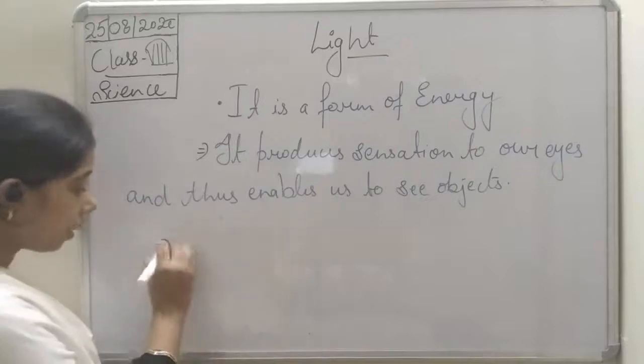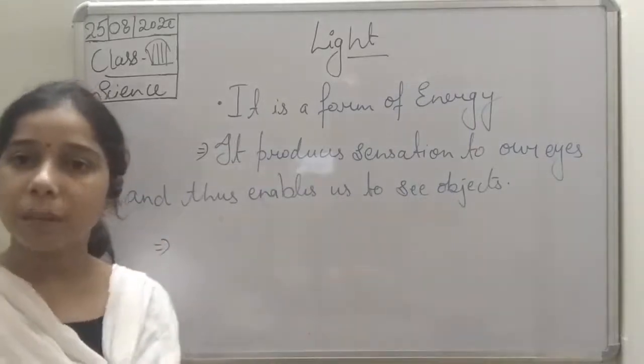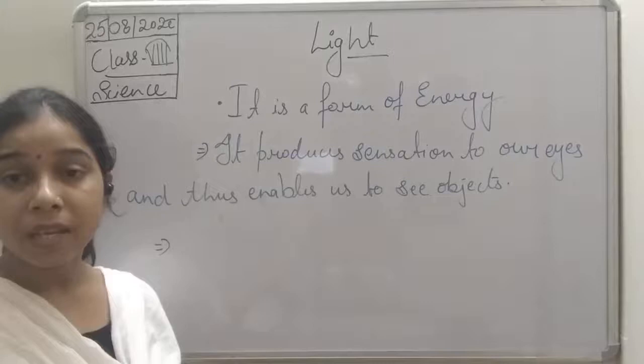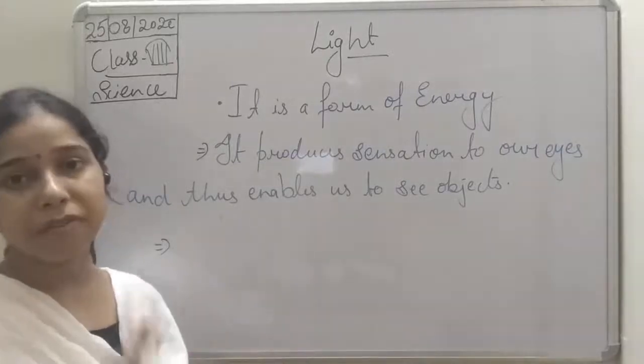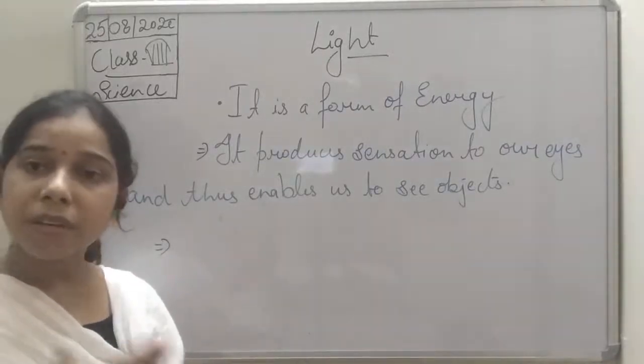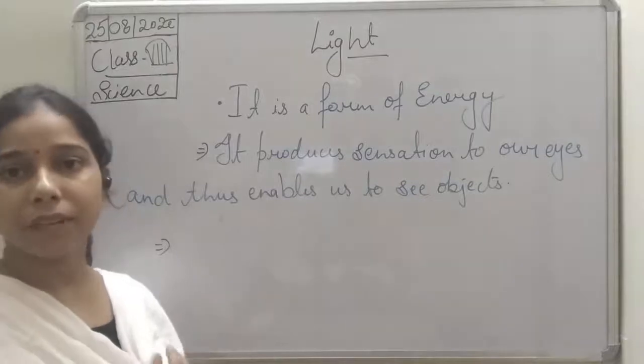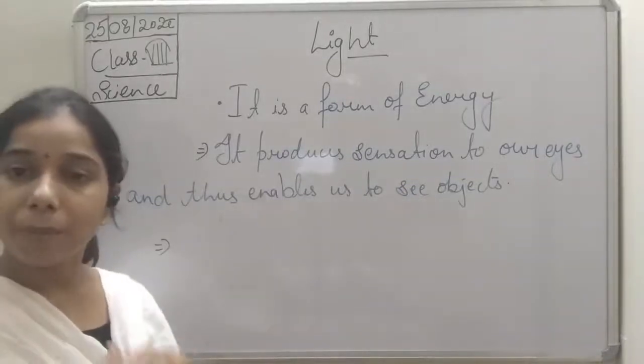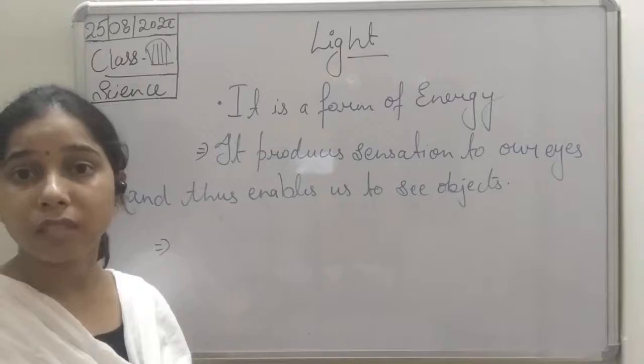Actually what happens, students, is that when light rays come and fall on an object, the object reflects the light, and after reflection this light comes to our eyes, and because of that we are able to see the thing.